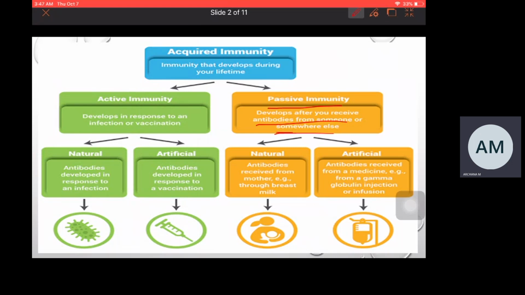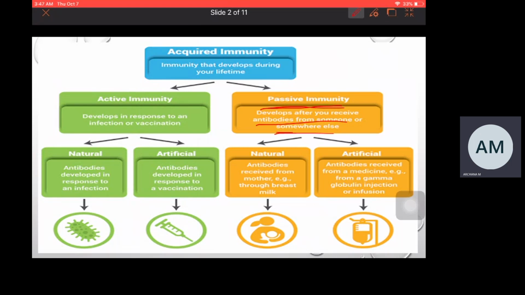The difference between active and passive immunity is, in active immunity, the immune system is developed on its own in response to the antigen, whereas in case of passive immunity, the immune system is not developed by your body, it is not developed on its own. We are getting immunity from an external source. That is the main difference between active and passive immunity.